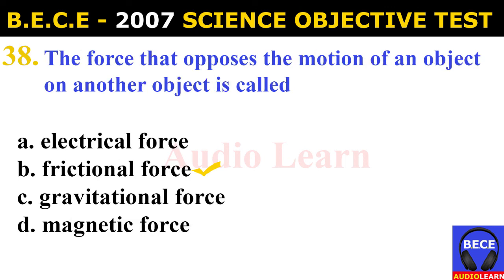Number 38. The force that opposes the motion of an object on another object is called A. Electrical force, B. Frictional force, C. Gravitational force, D. Magnetic force. And the answer is B. Frictional force. The force that opposes the motion of an object on another object is called frictional force.